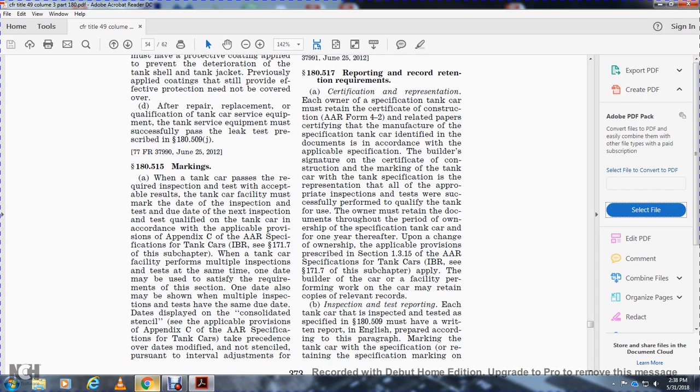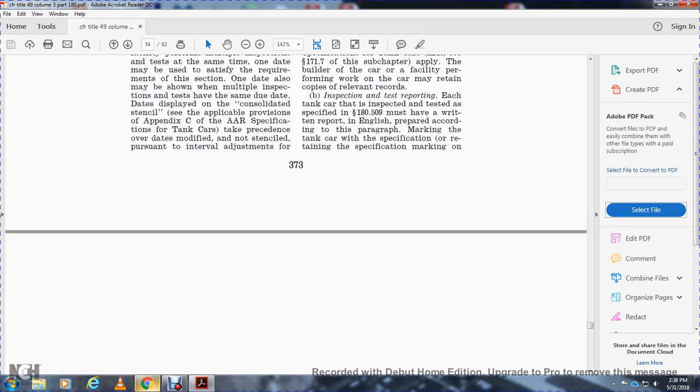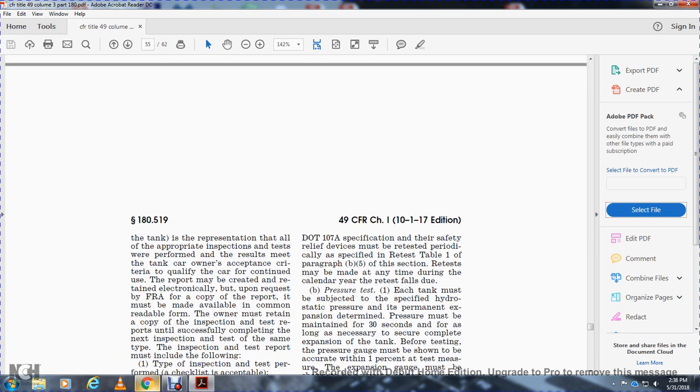Even the tank car inspected with the tests specified in 180.509 must have a written report in English prepared according to the paragraph on marking of the tank car with the specification, retaining the specification marks on the tank, representing all the appropriate inspection and testing performed, with the result of the tank car owner's acceptance criteria for qualification of the car. The report may be created electronically, but upon request of the FAA, a copy of the report must be available in human readable form.